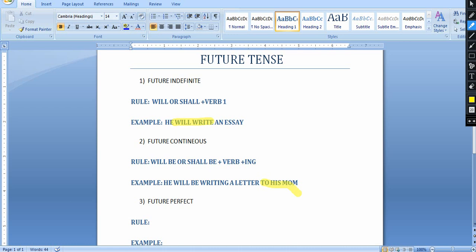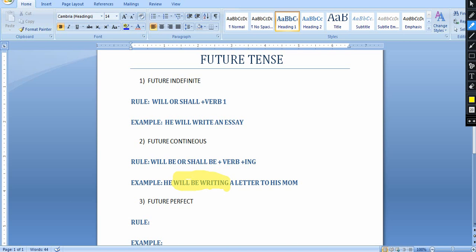Over here I'm going to highlight some words and you have to guess. Okay. Will be and writing, will be and this writing. So you can see the word write and we have added ing after write. As the rule for future continuous tense was will be or shall be plus verb plus ing.